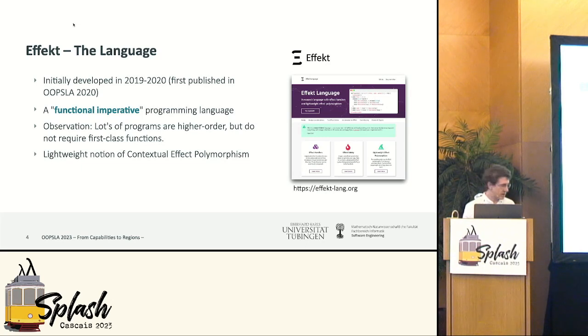And to do so, effect systems are very important, and Magnus already talked a little bit about that. I think here at OOPSLA or SPLASH, we have heard also a lot about effect systems and why maybe sometimes you want to have them. But effect systems come with some significant overhead and cognitive load and complexity. So we noticed that if we look at a small subset of programs that have higher order functions, but not first-class functions, then we can provide users with a very concise effect system and very concise types. And we call this notion of polymorphism contextual effect polymorphism.